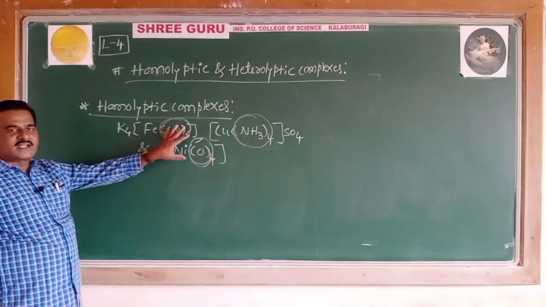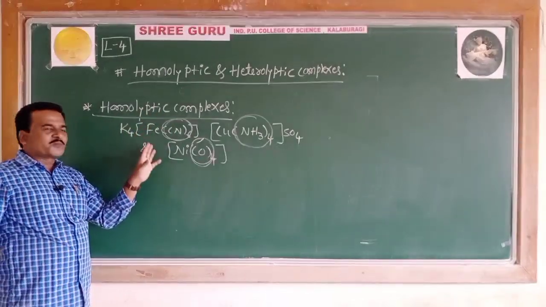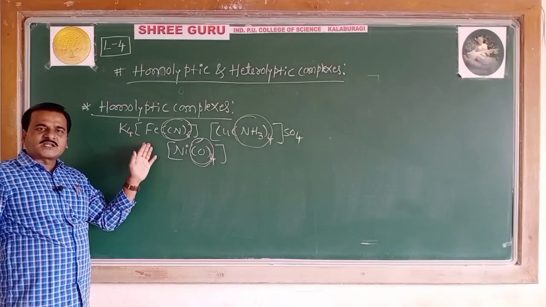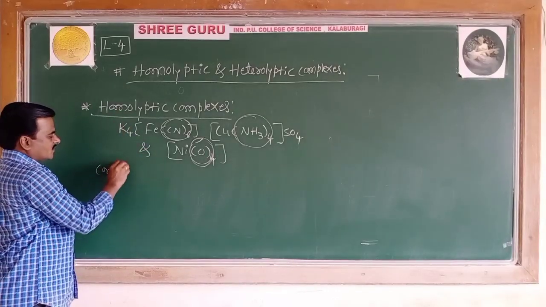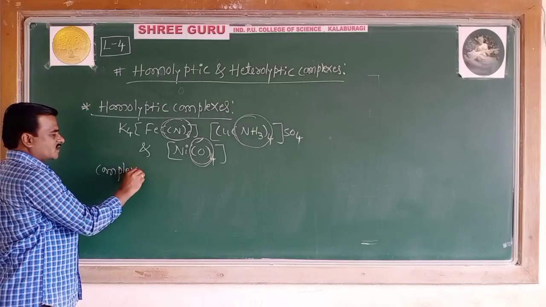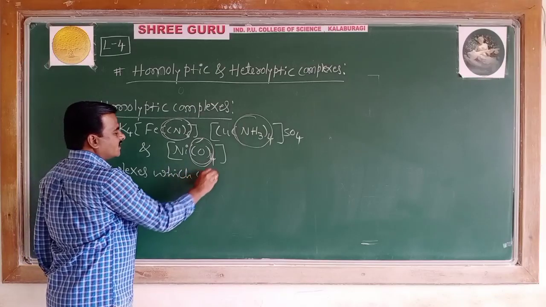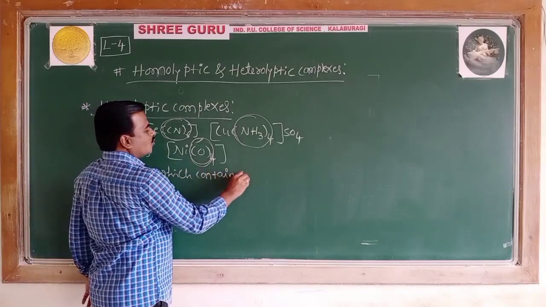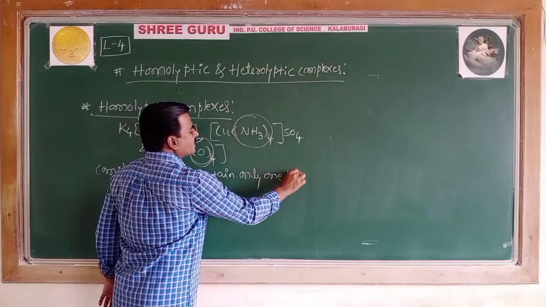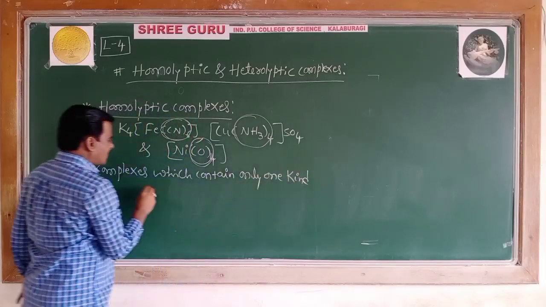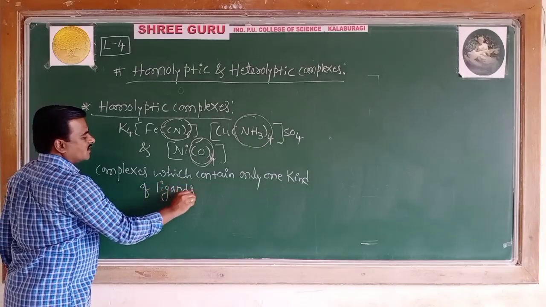What I want to highlight is homoleptic: homo means same. A complex compound which contains only one kind of ligand is called a homoleptic complex.